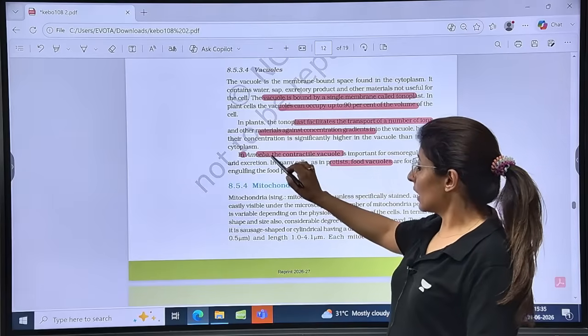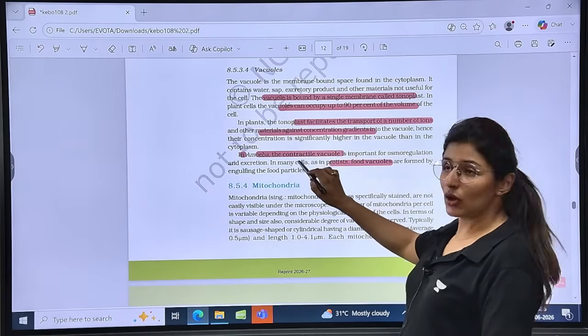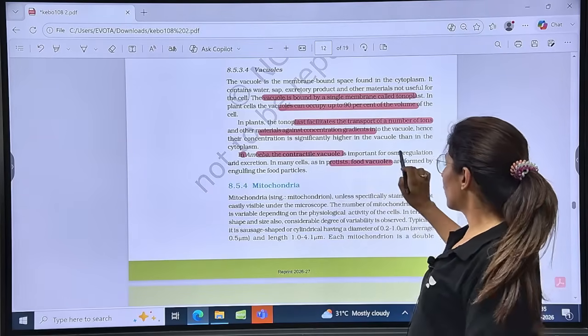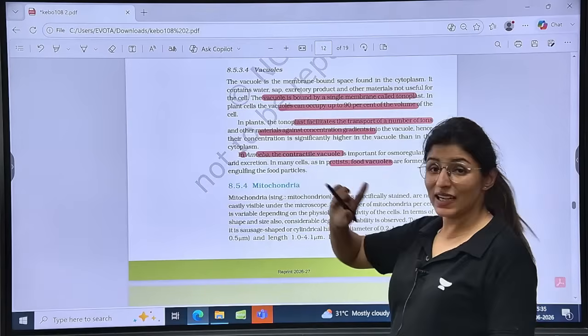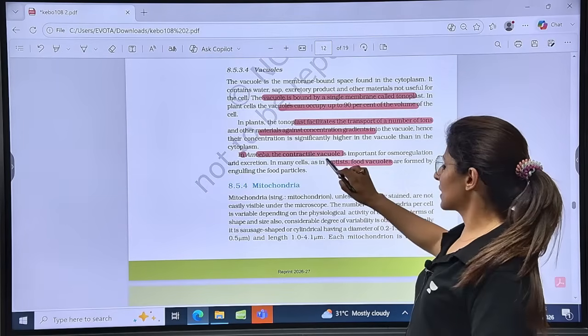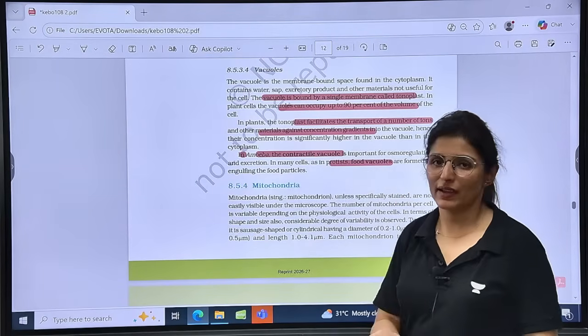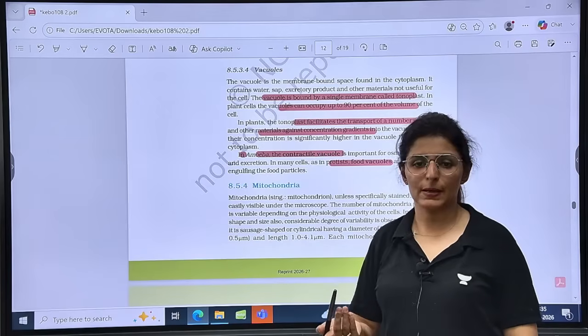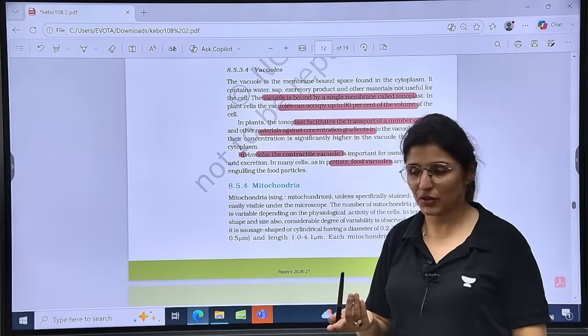Now, in amoeba, there is a special vacuole called contractile vacuole for osmoregulation and excretion. And in many protista, a food vacuole is formed by engulfing. Amoeba is also a protista. In paramecium also it will be formed.